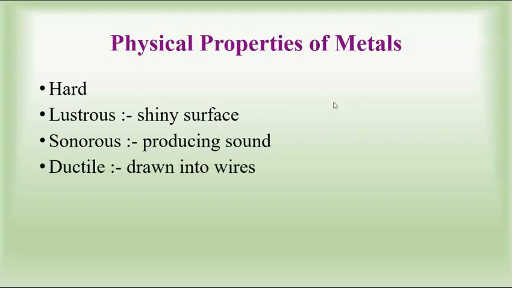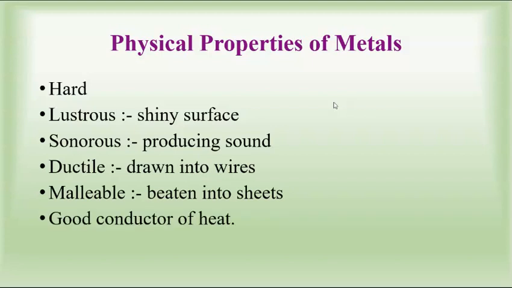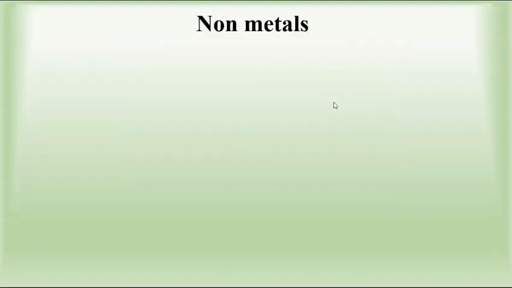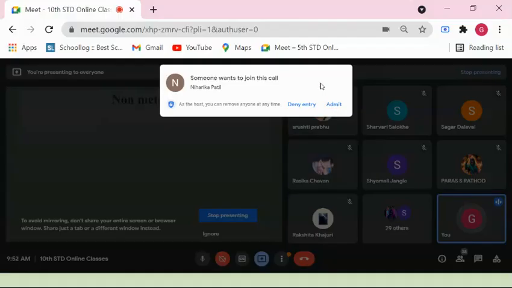Then metals are ductile, which means they can be drawn into wires. Then metals are malleable, which means they can be beaten into thin sheets. Then metals are good conductors of heat and good conductors of electricity. So these are the physical properties of metals we have seen in activities 3.1 to 3.6, right? Now moving to the next part, that is non-metals.